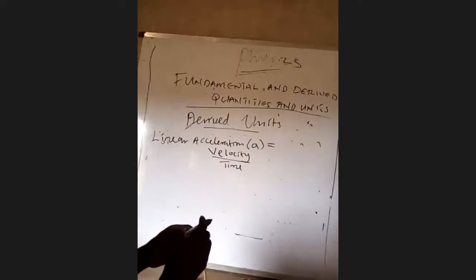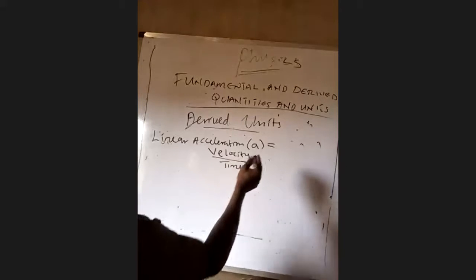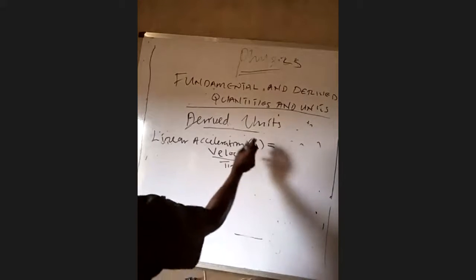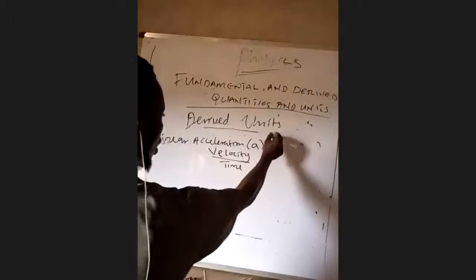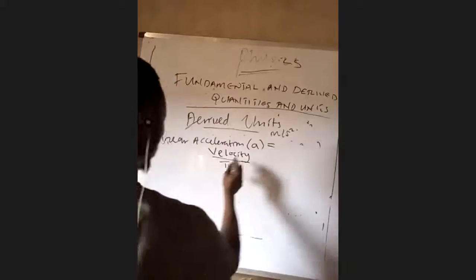Sorry, I'm so sorry for the disruption. Velocity all over time. So for acceleration, we arrive at meter per second squared. This is the derived unit of acceleration.